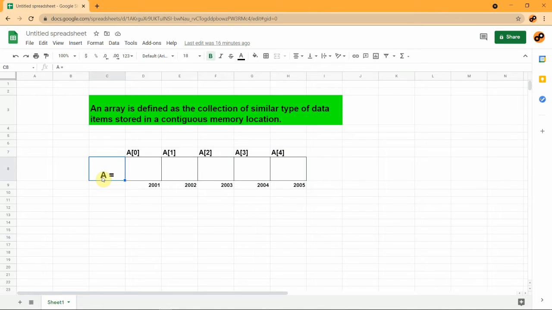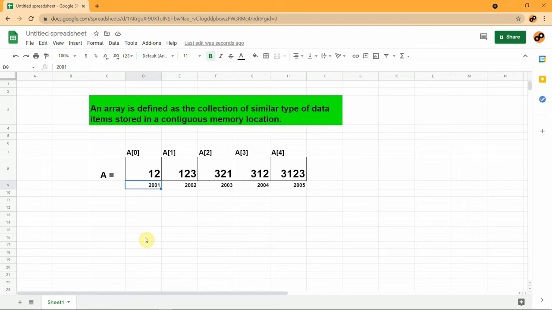We have the variable a as an array, and this array has size 5. The array always starts with 0. So a of 0 is this block, a of 1 is this block, a of 2 is this block, a of 3 is this block, and a of 4 is this block. You can enter a value of the same data type inside these, and it will be stored in continuous memory locations. You can take it as memory locations 2001, 2002, 2003, 2004 and 2005. This will be in continuous memory location. So that is the simple idea of an array.